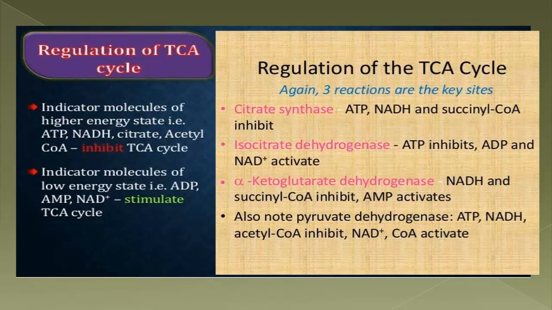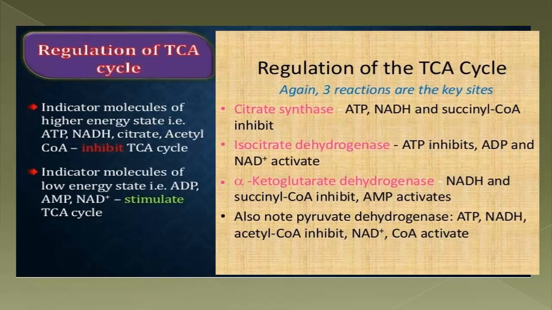Now it means when all the energy stores of the cell are full, that is, the cell has enough ATP, NADH, etc., and much more substrates and intermediates of the TCA cycle, then the cell does not need more energy. Then the TCA cycle is inhibited. Clear? And vice versa, when the cell is devoid of energy, that is, the cell has more ADP instead of